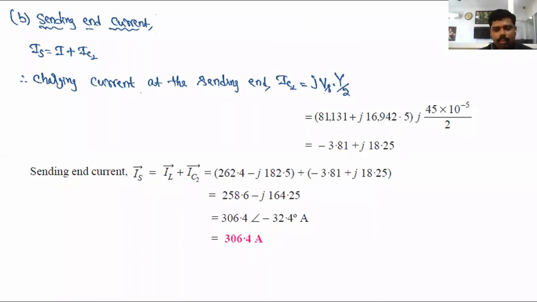That is, with the help of the nominal pi method, it is simplified for two parameters: one is the sending end current, another one is the sending end voltage. If the problem does not mention a particular method, based on our wish we can simplify using either the end condenser method, nominal T, or nominal pi method. From all the methods we are getting the same answer. Any doubts?